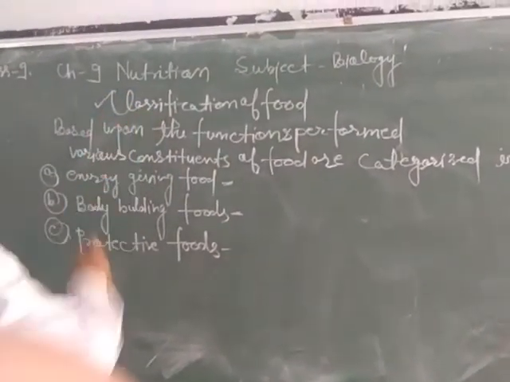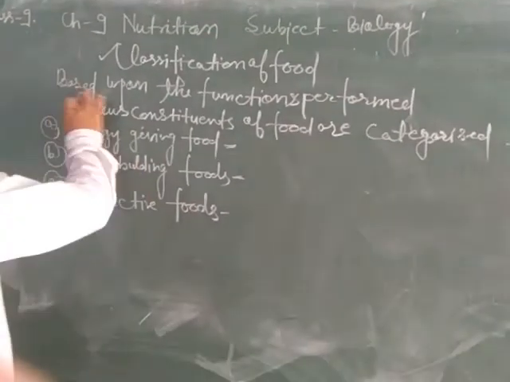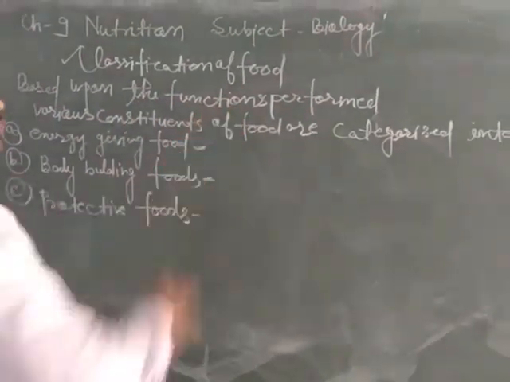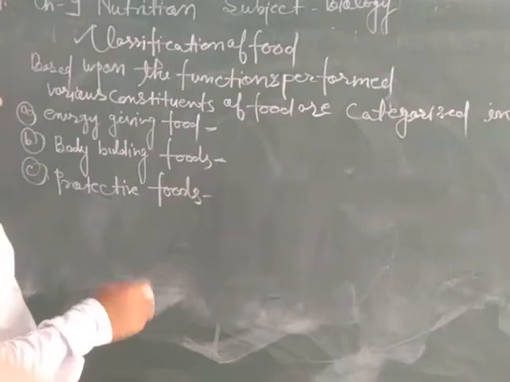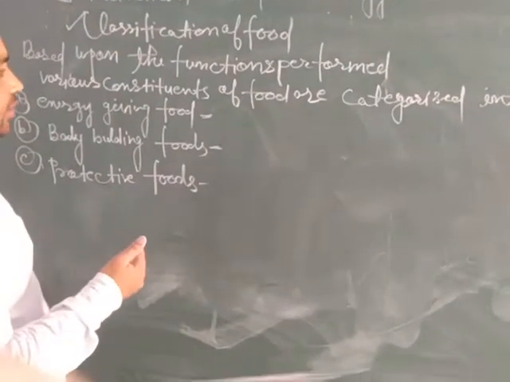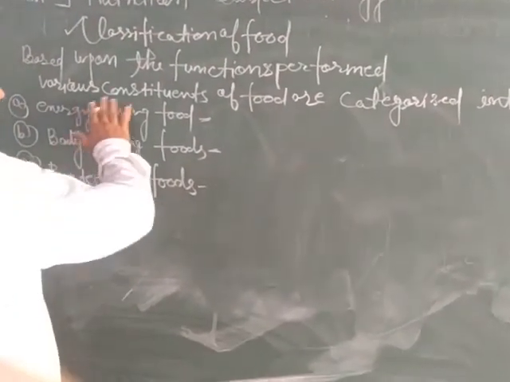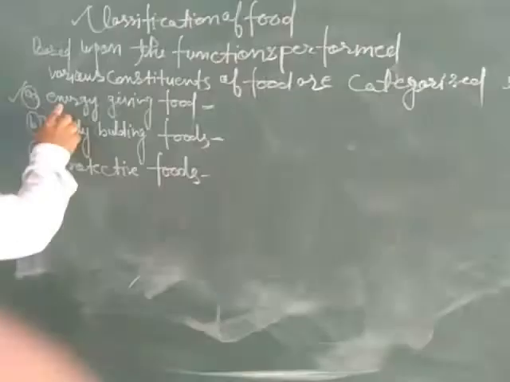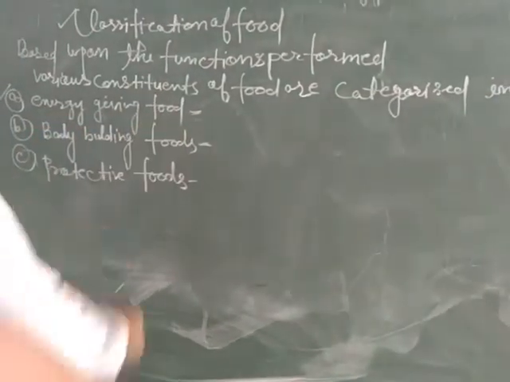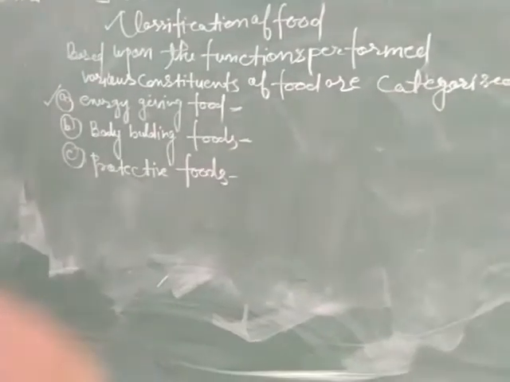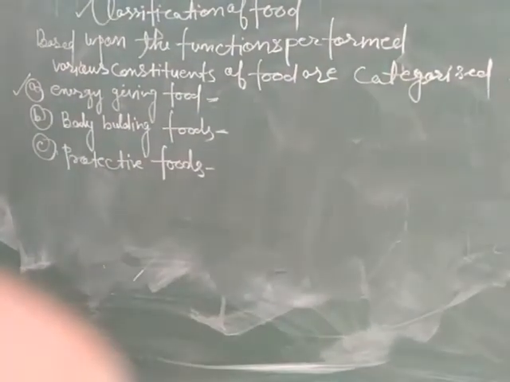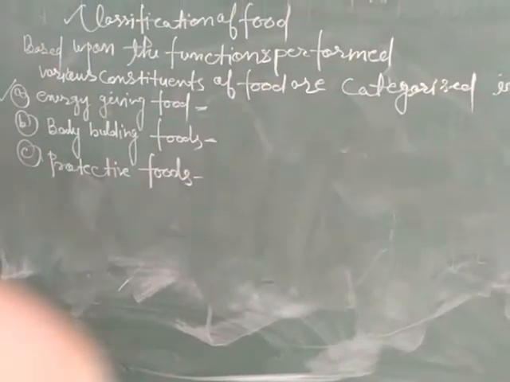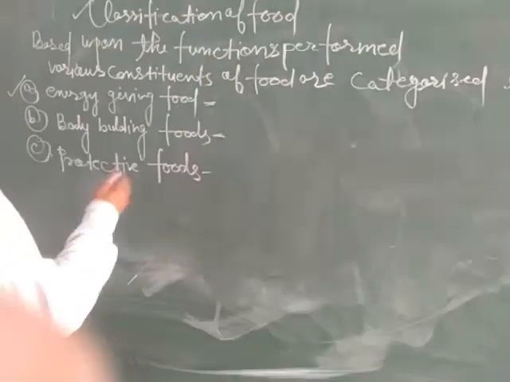Now dear students, we will classify different types of food based upon the functions performed. Based on the function they carry out in our body, food can be classified into three main broad categories. First is energy giving food. The food that we take for providing energy to our body is called energy giving or energy yielding food.